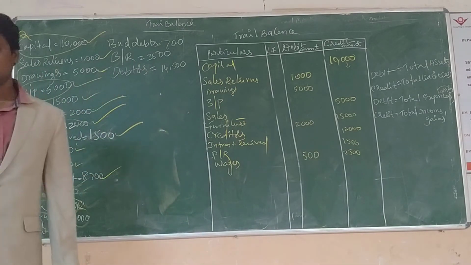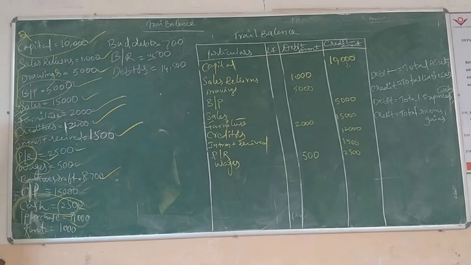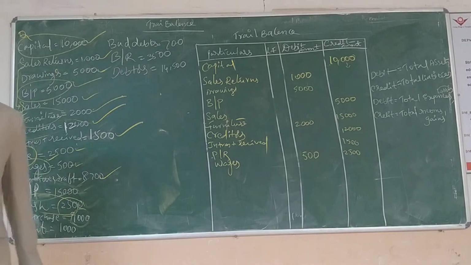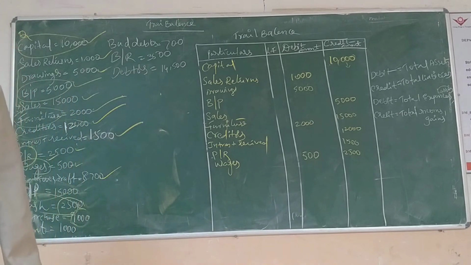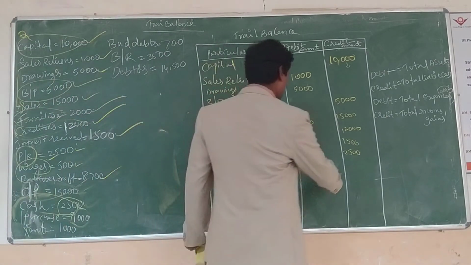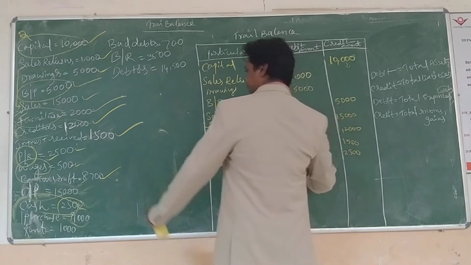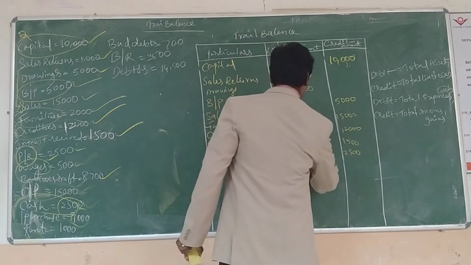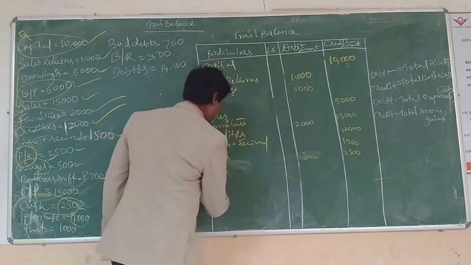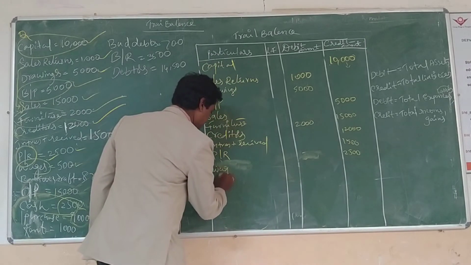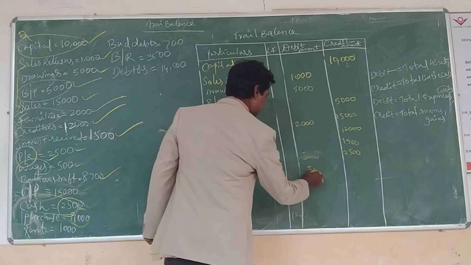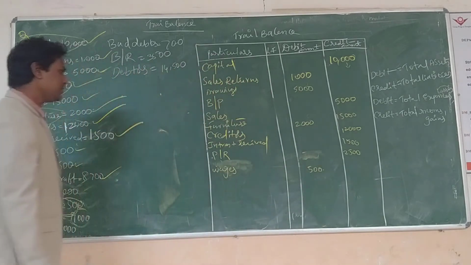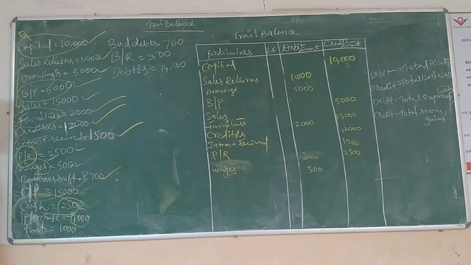Bank overdraft. This bank overdraft we consider as a liability. Why do we consider it a liability? Sorry, wages. Wages 500. Right. Wages 500 and next, bank overdraft.